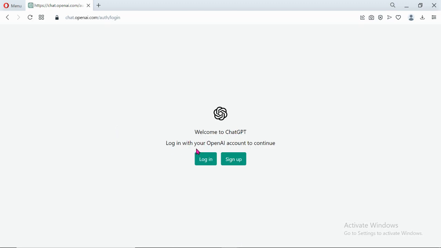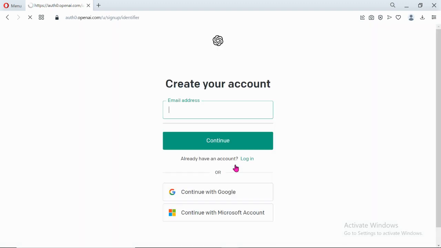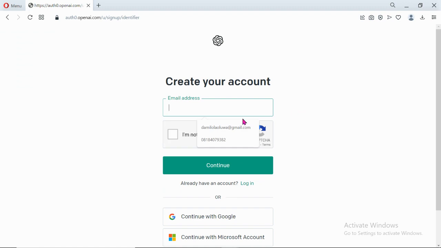Okay, now welcome to ChatGPT. Log in to your account to continue. So you either log in or sign up. Let me sign up on here. Now you need to enter your email address. Let me enter this email address. It's one of the email addresses I generated from my normal email address.